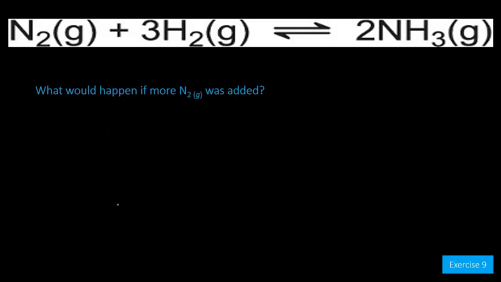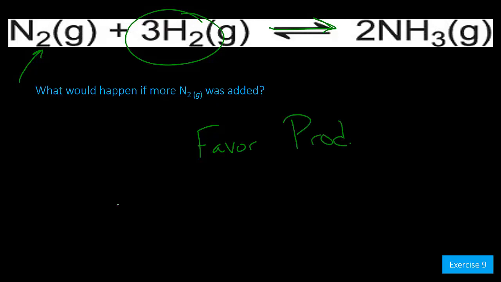So if I were to add more nitrogen gas to my Haber process, what would happen? The nitrogen gas would collide more often with the hydrogen gas and therefore produce more ammonia. So the reaction would favor the production of products. Our concentration of ammonia would increase while the concentration of hydrogen would decrease as it was used up to produce more ammonia.